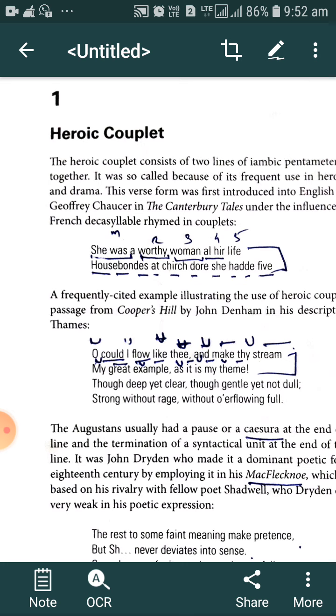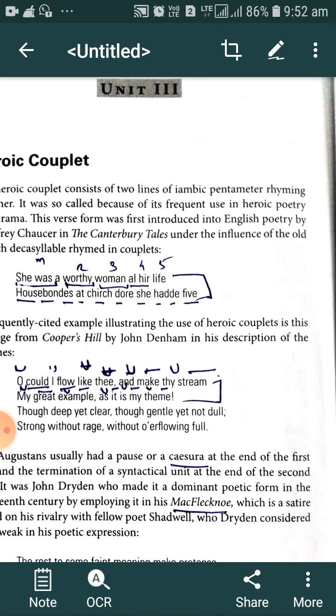The basic difference between blank verse and heroic couplet: if both lines rhyme together, it is a heroic couplet. If both lines have iambic pentameter but don't rhyme together, that is called blank verse. And if the lines rhyme together, that is called couplet.